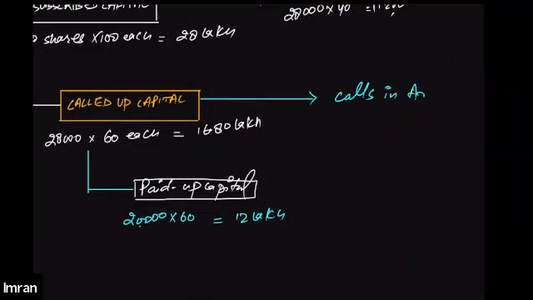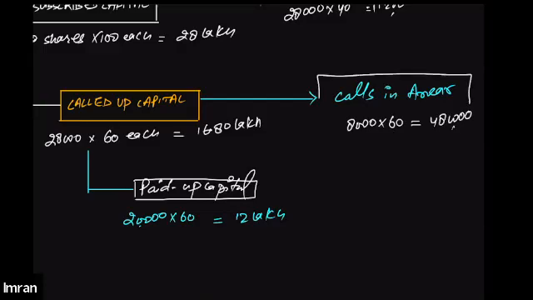Calls in arrears. How much is still in arrears? 20 for 8,000 shares. For 8,000 shares, 60 is still pending, right? That is 4,80,000 still pending. This is called calls in arrears. Am I clear, everybody?